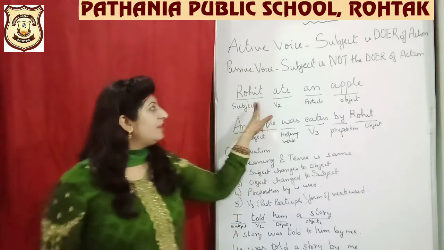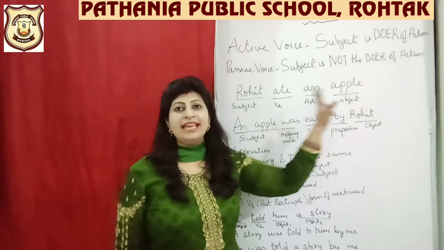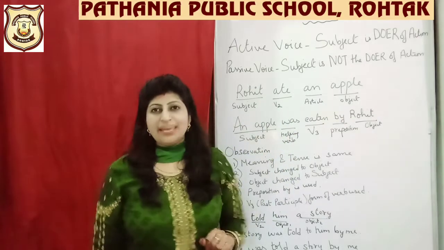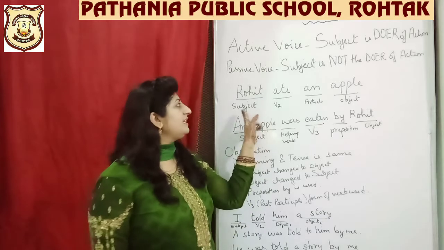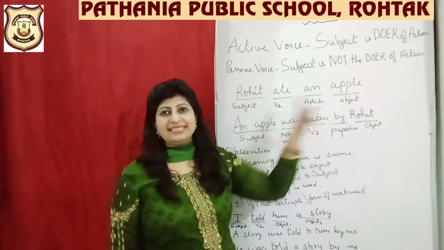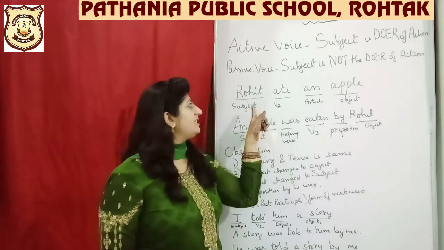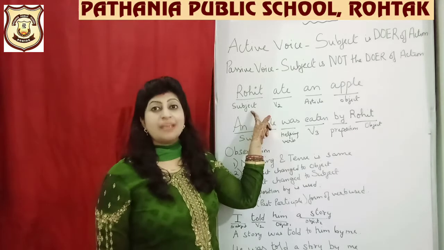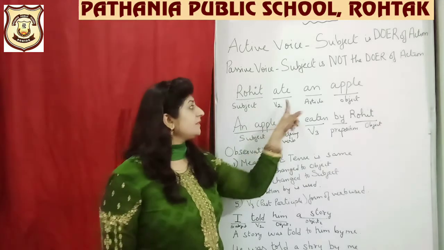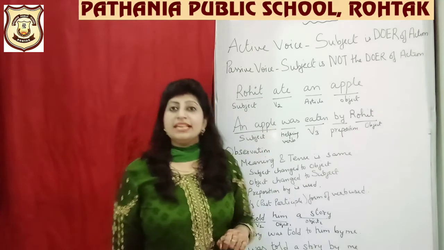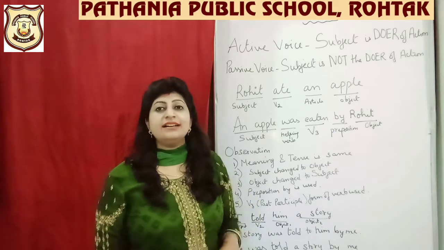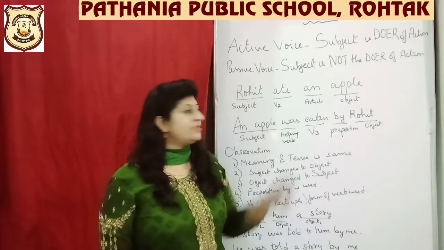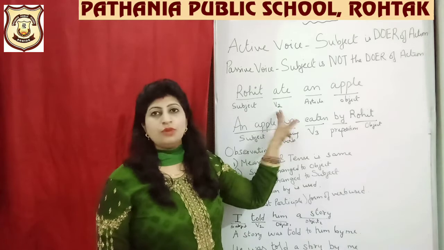So out here, Rohit ate an apple. Rohit is the name of a person. It is a noun undoubtedly, but it is also the subject of my sentence here. So I have written Rohit and I have written subject underneath it. Ate. Ate is a verb. Eat, ate, eaten. Ate is the second form of verb. So I have written V2 out here.